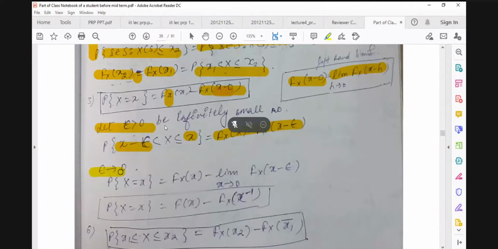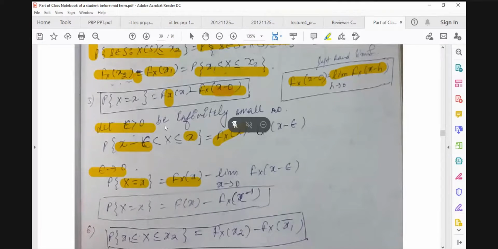Now we let epsilon tend to 0. In the limiting sense, the left side becomes the probability that X equals x only, and on the right hand side the first part does not contain any epsilon, so it is independent of epsilon moving toward 0.